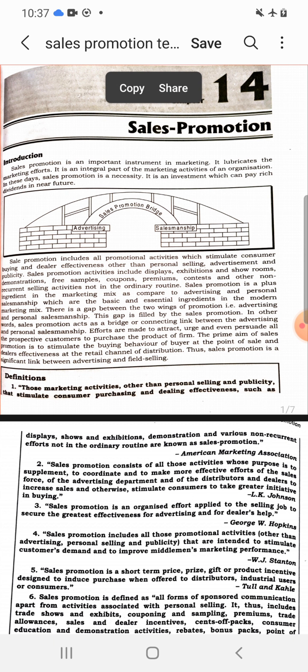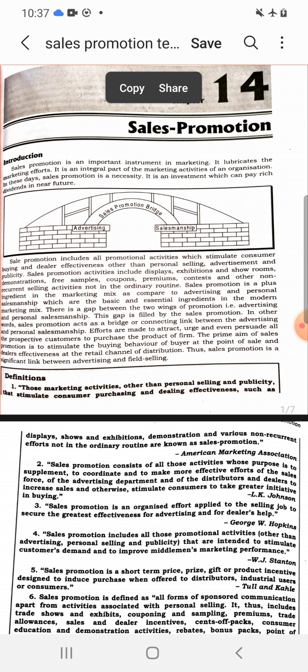Sales promotion is defined as all forms of sponsored communication apart from activities such as personal selling, public relation, publicity, advertising, and includes the tools such as trade shows and exhibitions, coupons, samples, premiums, trade fair, dealer incentives, inside premium offer, consumer education and demonstration activities, rebate, bonus, gifts, novelties, point of purchase material, direct mail, etc.